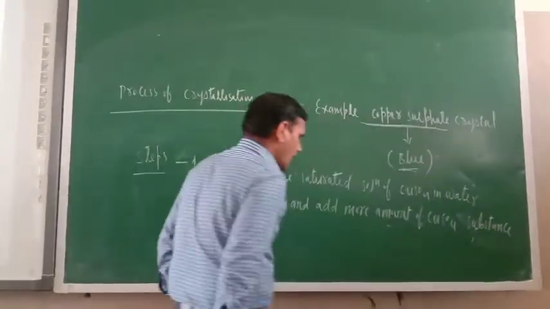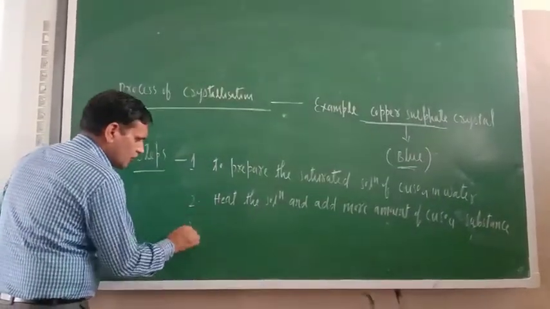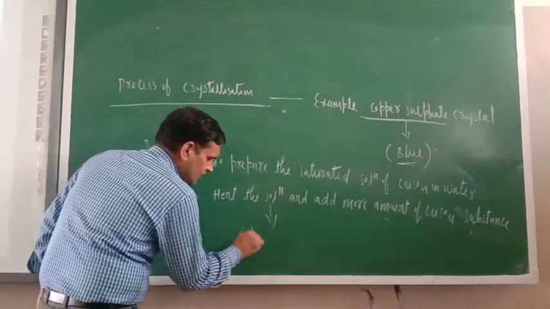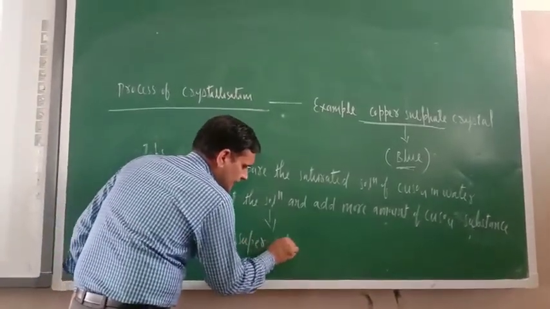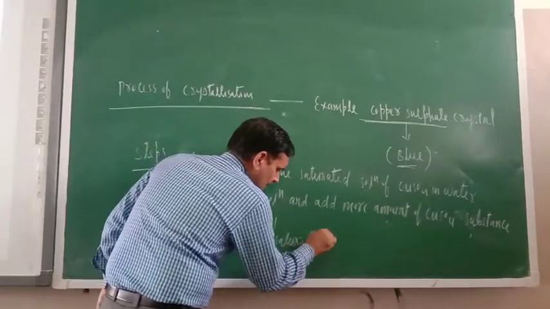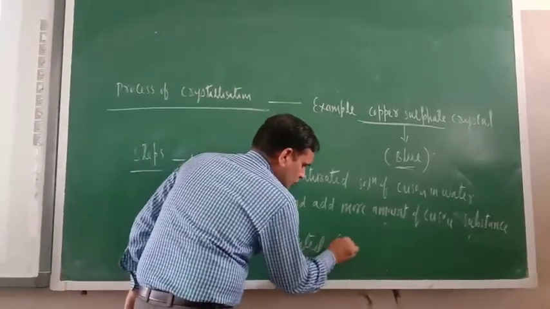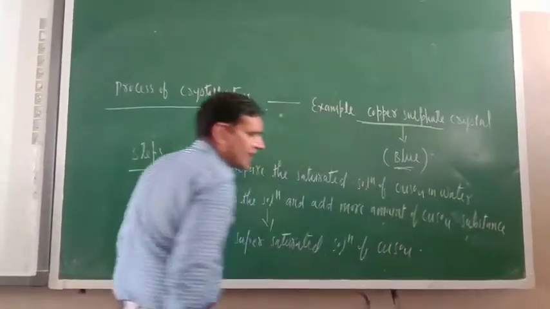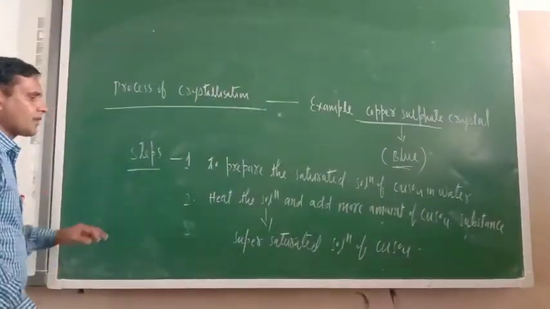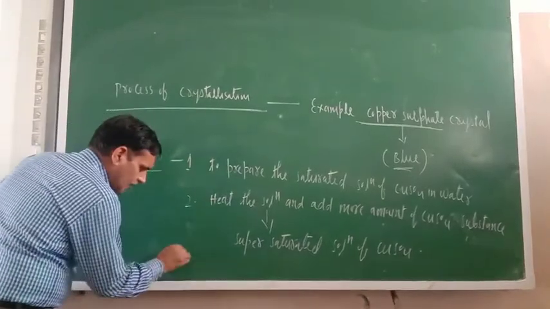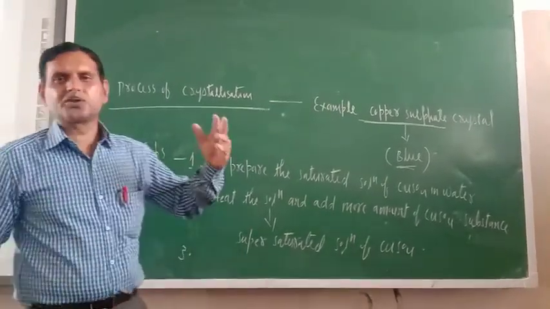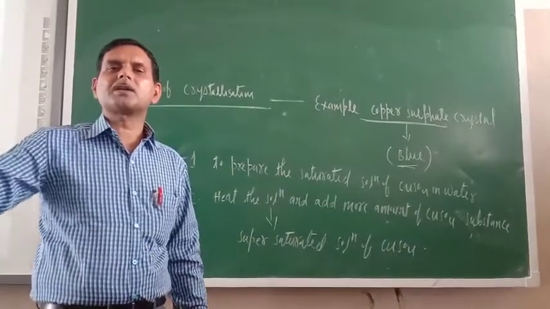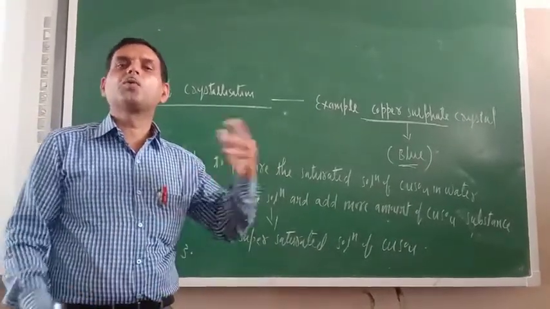Now you will get a supersaturated solution of copper sulfate. After getting the supersaturated solution of copper sulfate, you keep it undisturbed for some period of time for cooling.